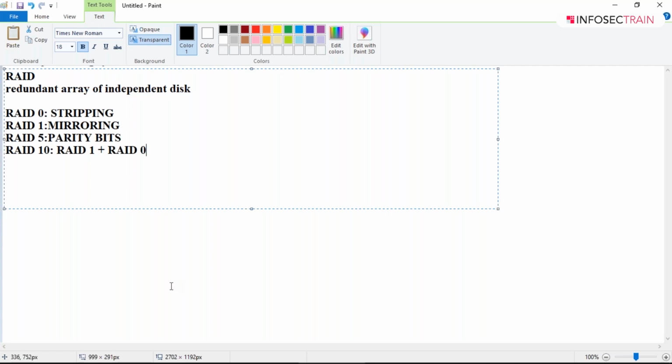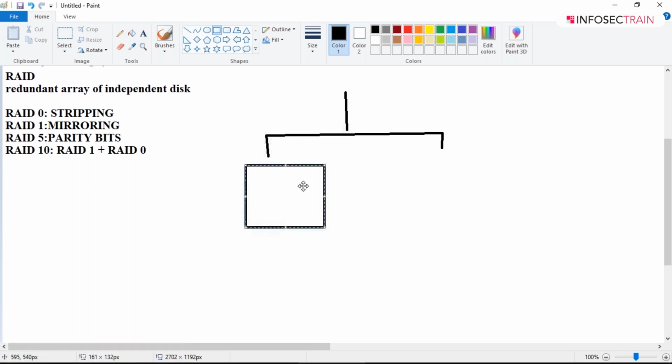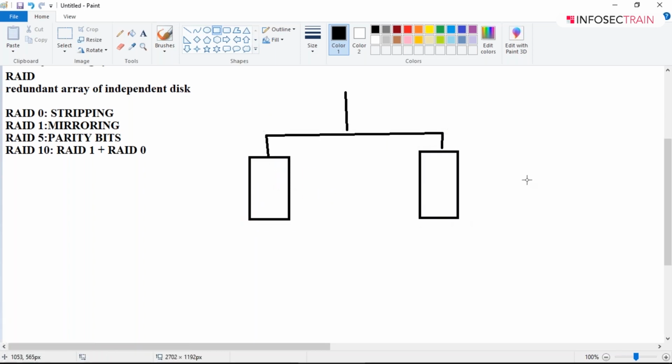So we are going to talk about striping first. In this, you will be having two disks, disk 1 and disk 2. In RAID 0, you will be saving the data in both the disks simultaneously. Some data you'll be storing here, some data you'll be storing here, in the form of strips. This is disk A, this is disk B.